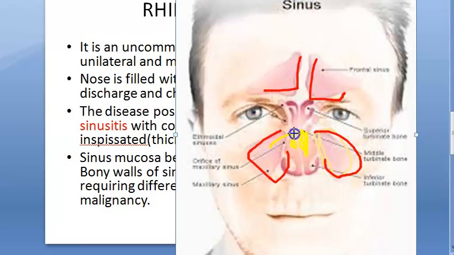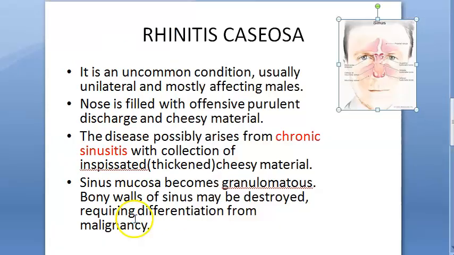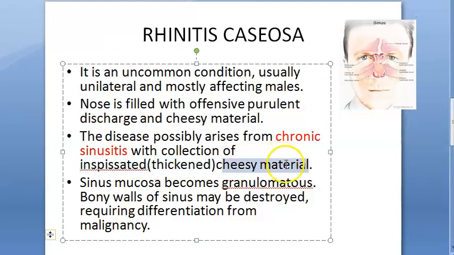So, thickened cheesy material. Sinus mucosa becomes granulomatous. The mucosa of the sinuses, isn't it? Sinus mucosa becomes granulomatous. So now how is the sinus affected? They are saying it has become granulomatous. The bony walls of the sinus may be destroyed.